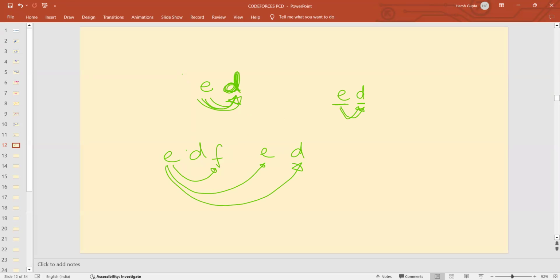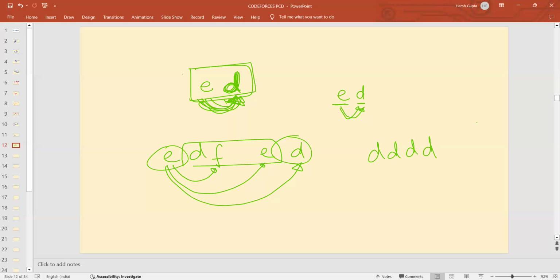If I have some letters in between, like this E is not equal to D and we have greater than 1 letters in between, we will always be able to form these pairs. These pairs are always possible. The next thing that came to my mind was that if we are keeping distinct letters side by side, then we are reducing one pair. One pair is getting reduced. So why not keep the same characters together? But in this, there is a problem. What is the problem? Let's suppose I have then E over here.